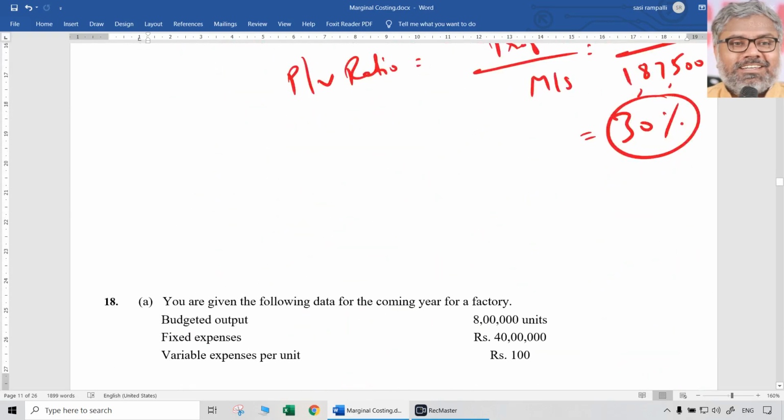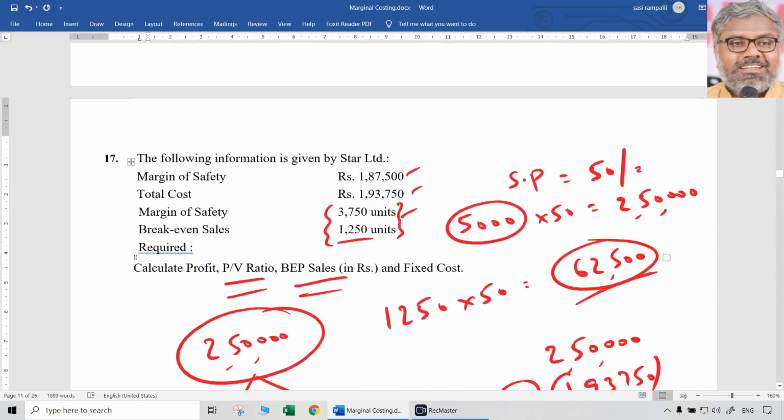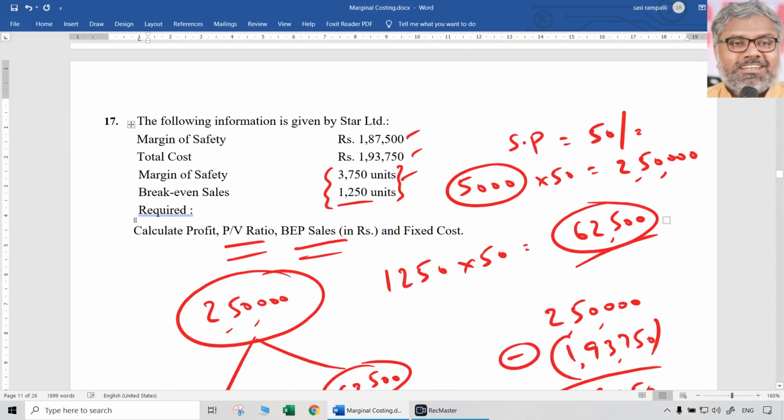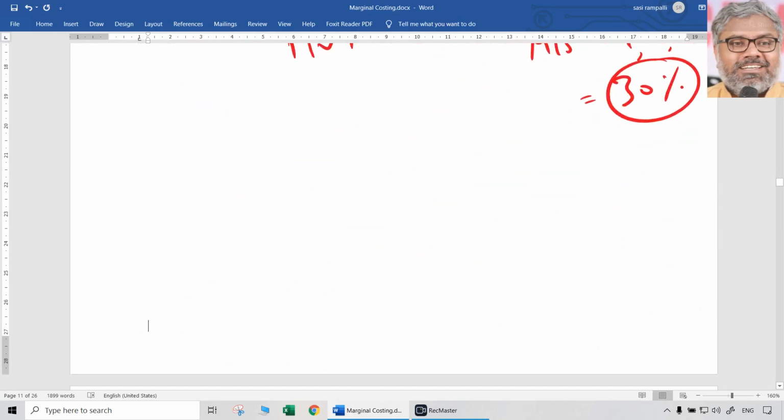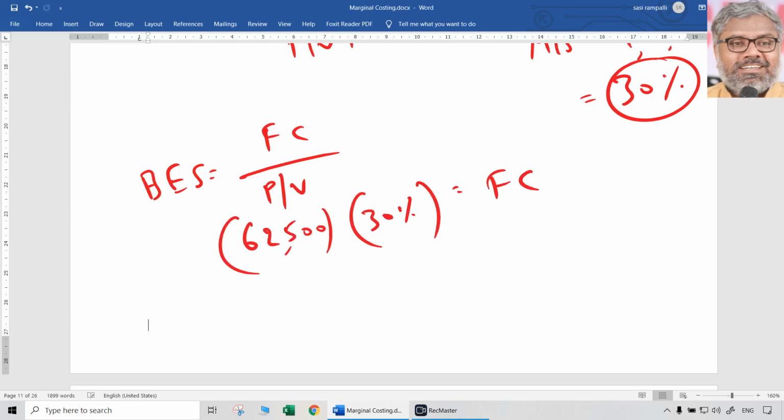Fixed cost is easy. When you know break-even sales already, how much was break-even sales? Break-even sales was 62,500, right? What is the formula for break-even sales? Fixed cost by PV ratio. Everything is formula. So 62,500 is the break-even sales. Cross multiply with PV ratio 30%. Naturally, you get fixed cost. So 62,500 into 30%, 18,750 is the answer. That is the fixed cost.